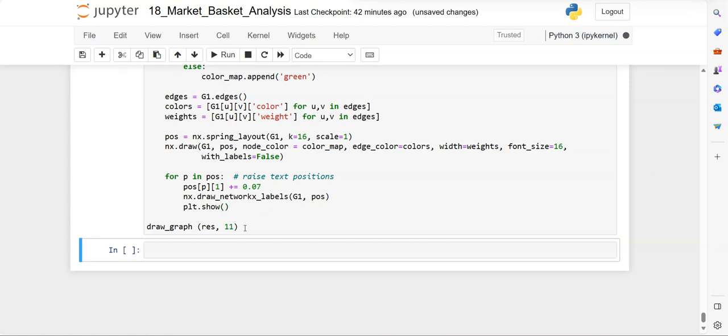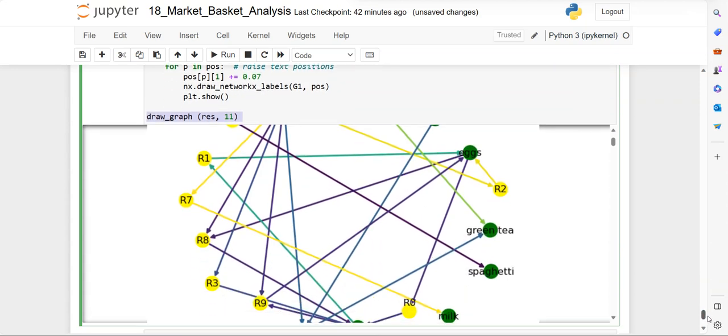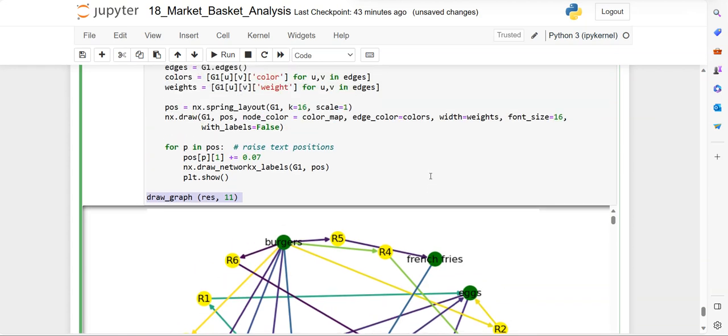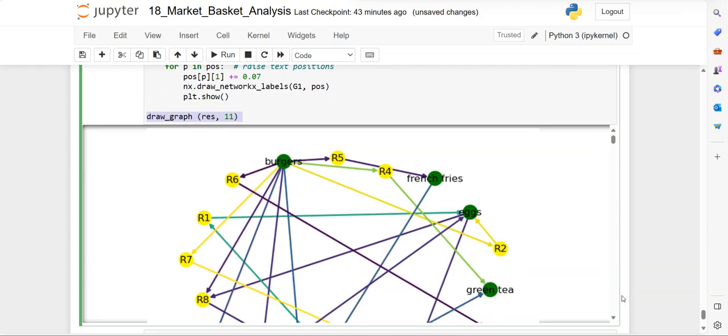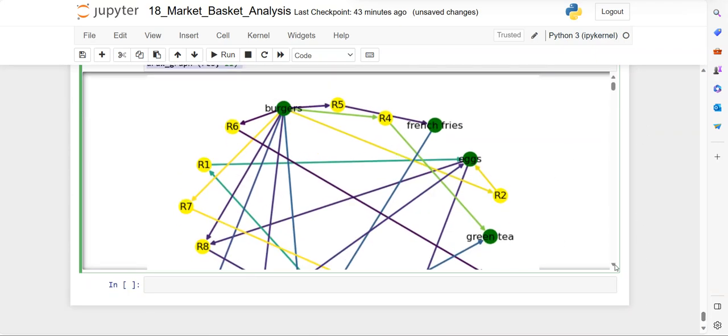So finally we are calling the function with the number of rules as 11, with result and 11. So you can see what is the rule and what is the antecedent and what is the descendant. For example, for this rule 2, the antecedent is this, like this. The items are in green color and the rule is represented with yellow color, and this one gives us the FP pattern tree.